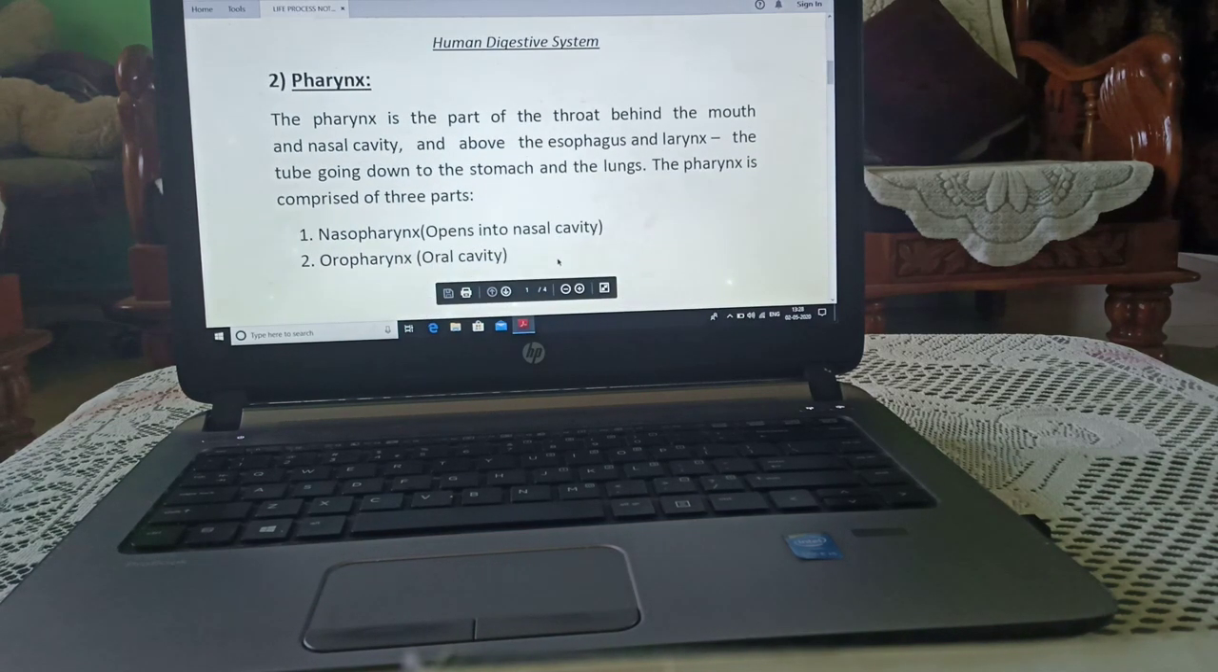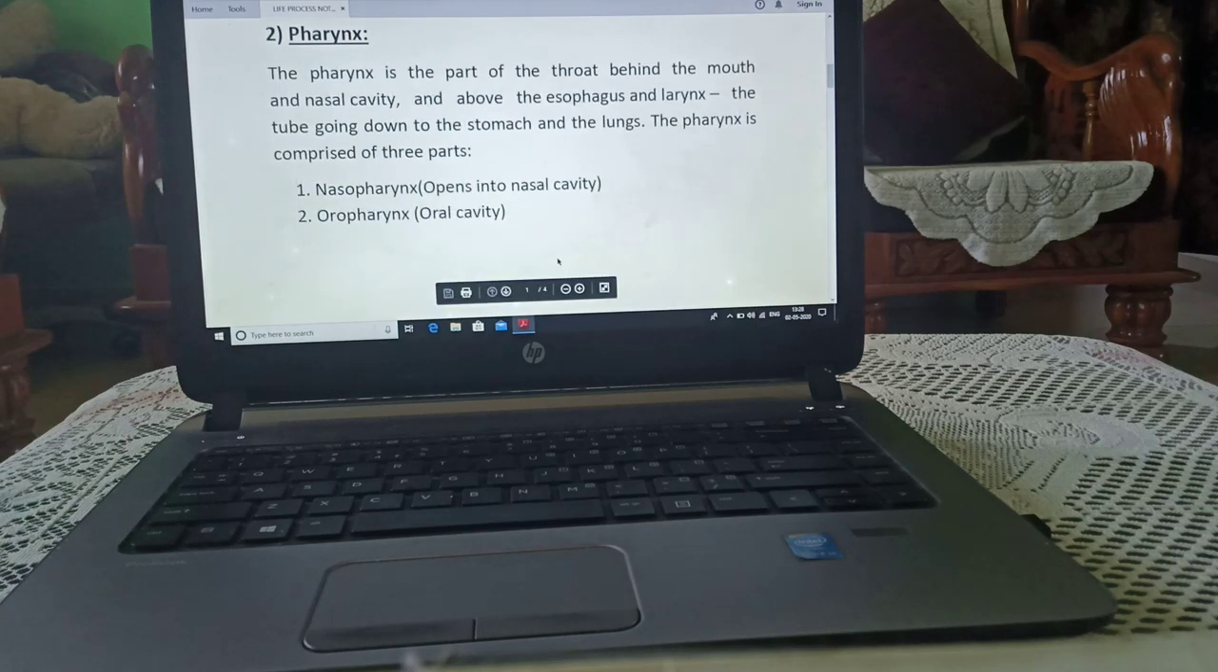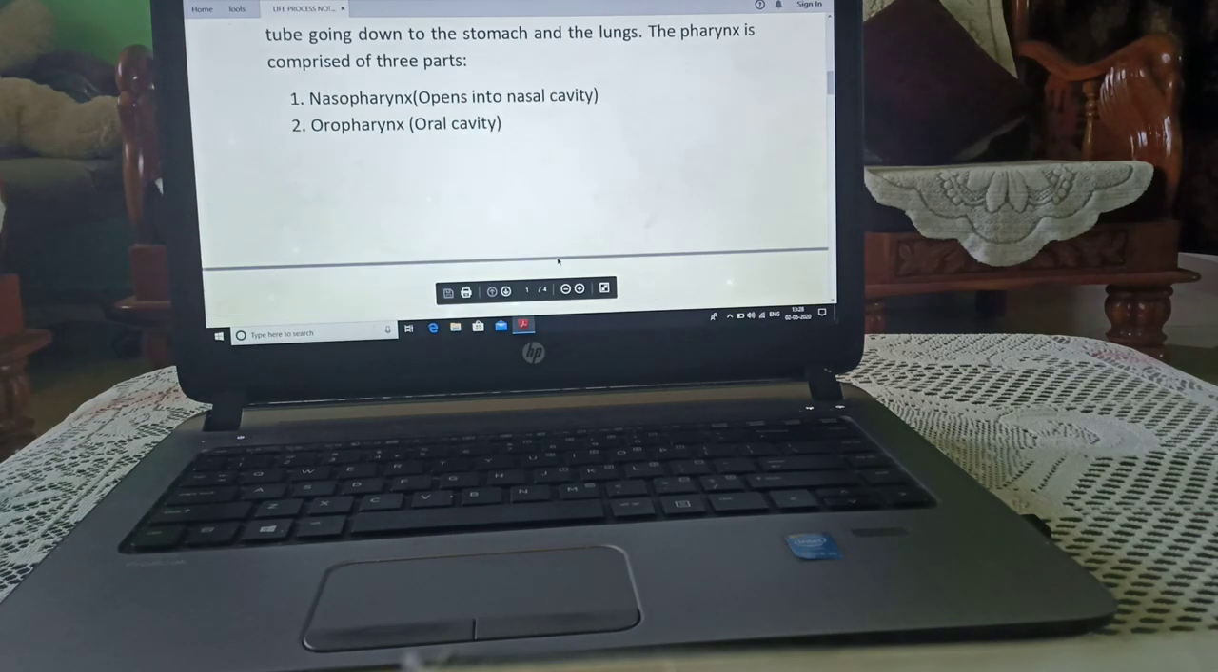Now we are starting with pharynx. It is a part of the throat which is present behind the mouth and nasal cavity. It is divided into three parts: nasopharynx, which opens into the nasal cavity; oropharynx, it is a part of pharynx which opens into the oral cavity;